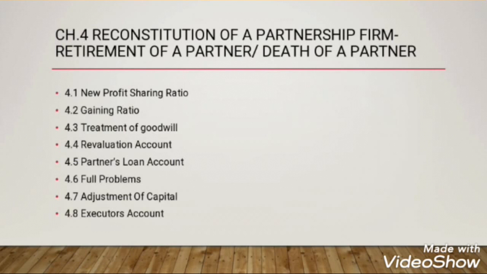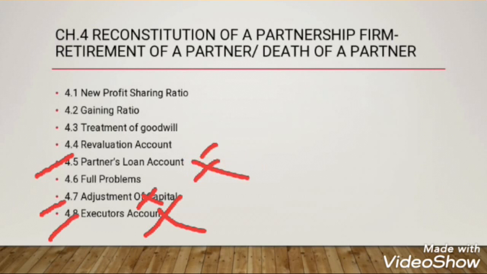Now the topics that have been deleted from here are partners loan account. We don't have to prepare partners loan account now. Again adjustment of capital has been deleted. Okay, when we talk about death of a partner, we had to prepare executors account, so again this has been deleted, right? Then other than that we had to prepare deceased partners capital account, so that one also has been deleted. So 4 concepts from the retirement or death of a partner chapter have been deleted. Other than that everything else is same.